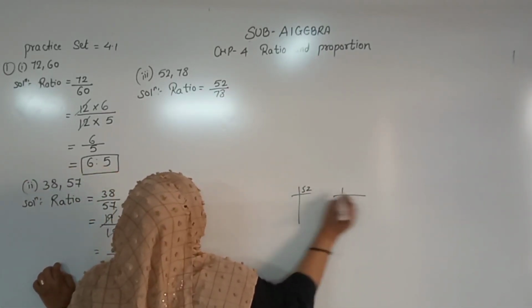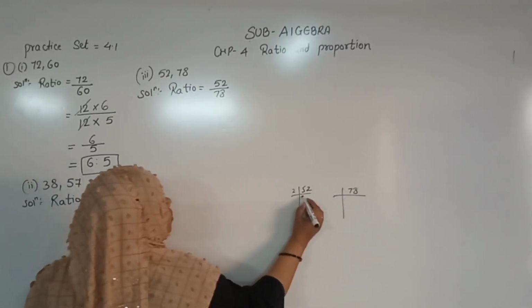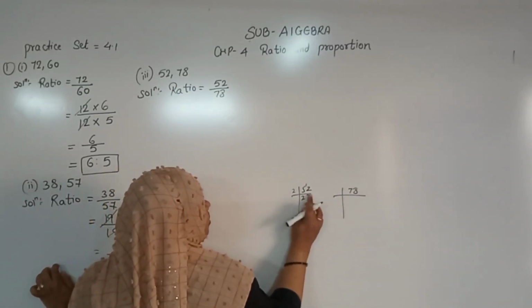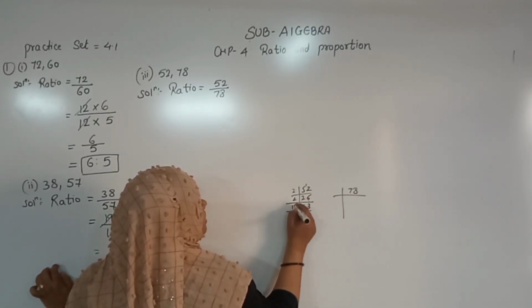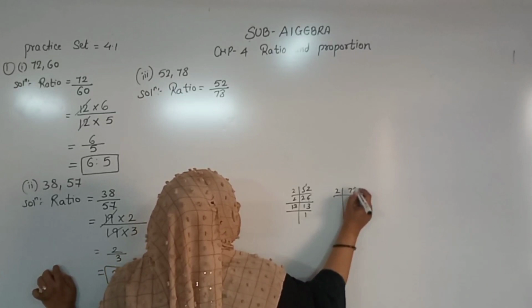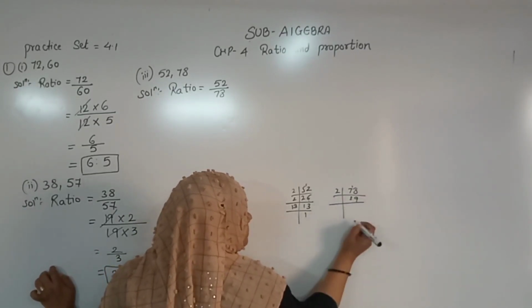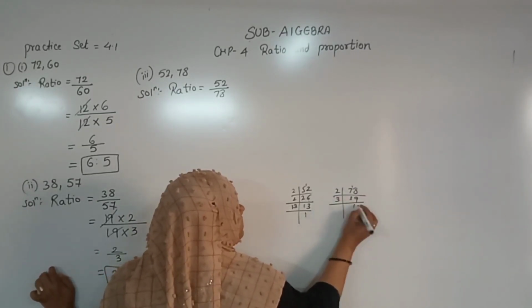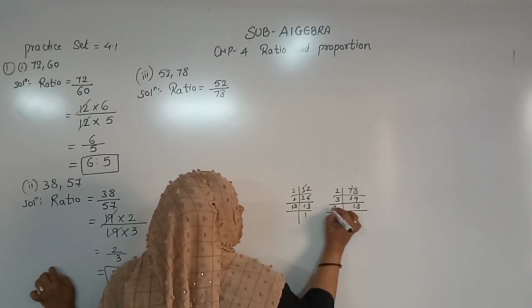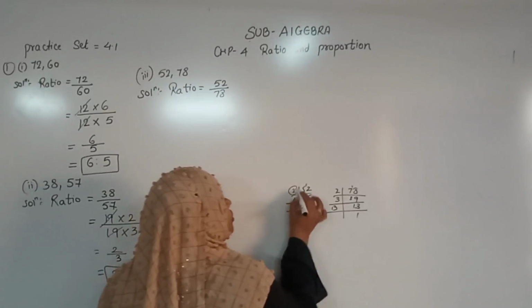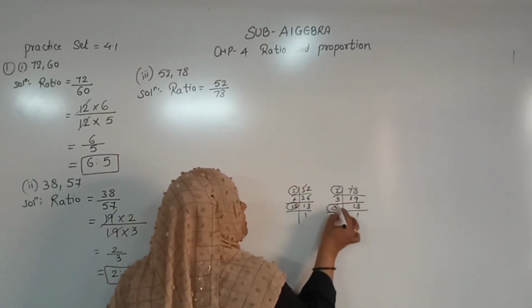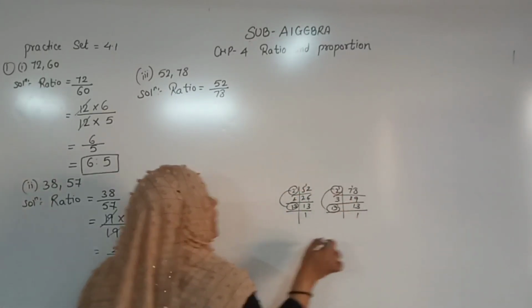Here we will write 52, here we will write 78. 2 2s are 1 carry, 2 6s are 12, 2 1s are 2, 13 1s are 13. 2 3s are 6, 1 carry, 2 9s are 18. Now 3 1s are 3, 3 3s are 9, 13 1s are 13. Now what is the same in that? 2 2 is same, 13 13 is same, 2 13s are 26.